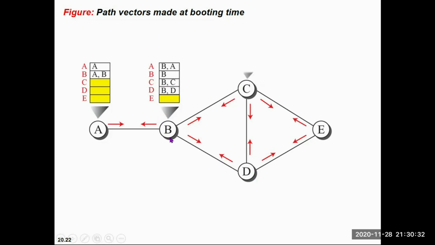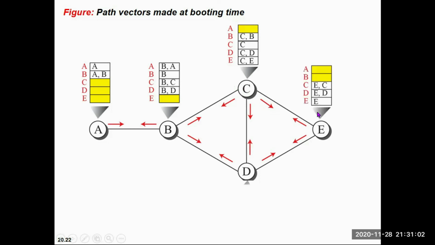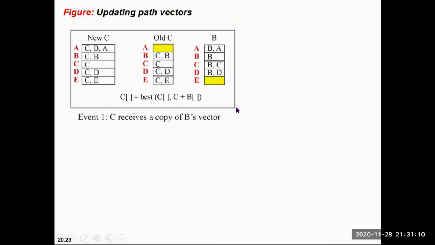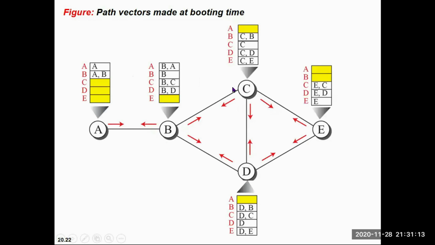So this is the initial table. Then we will see how they share their tables with each other, and how the path will be updated at all the hops. If you are at C and want to reach B, the path will be CB, this vector, and if you want to reach E from C, then your vector will be CE. So you can have this table for all your hops, and if you want to update your path, let's take B and C.